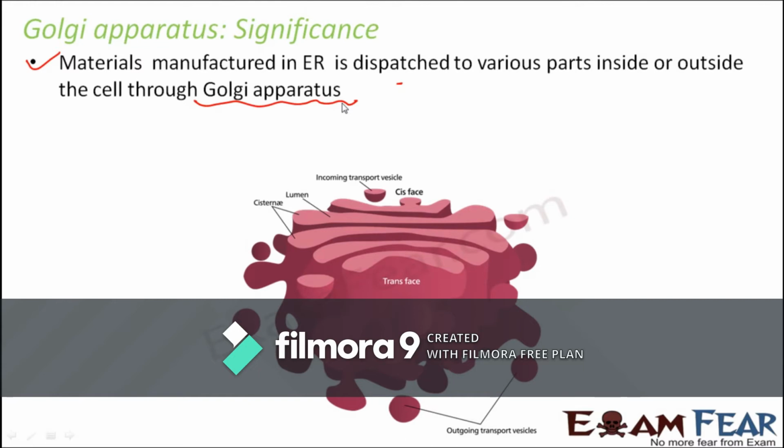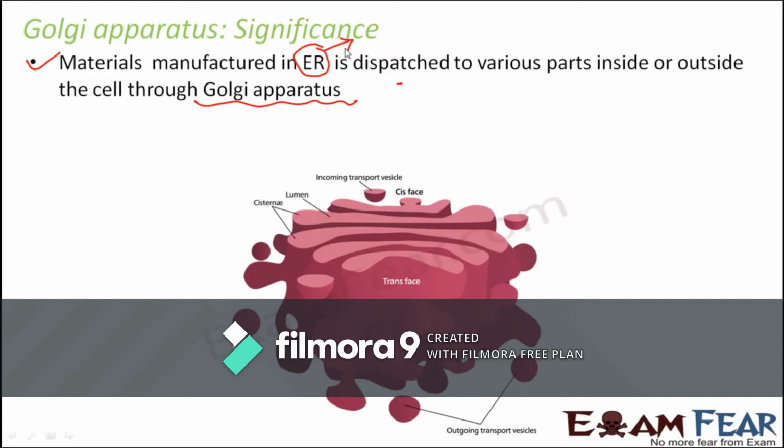We prepare something at our home and then we want to parcel the same thing to our friend who lives at some other place. How do we parcel it? For that, we either need a courier service or a delivery boy who can go and make it reach there. In a very similar way, in endoplasmic reticulum, a lot of substances get manufactured, like proteins and lipids. Now once these substances are manufactured, they are needed by different parts of the cell.